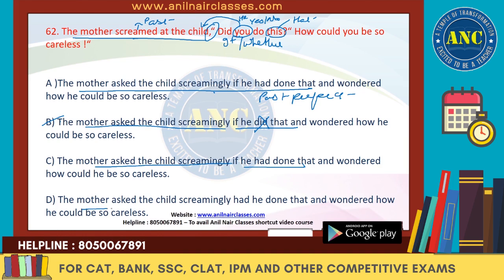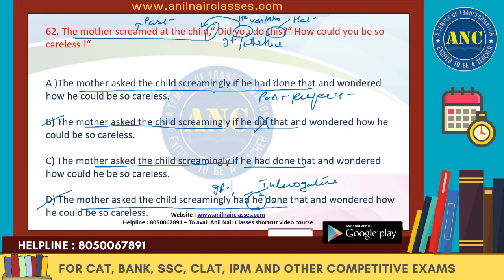The mother asked the child screamingly, had he done. So now had he done, this structure is like the structure of the interrogative sentence, where the subject is coming in the middle of the helping verb and the main verb. Moreover, the connecting word, that is the if or whether, is also missing over here. So we'll get rid of D. Now we have to choose between A and C.